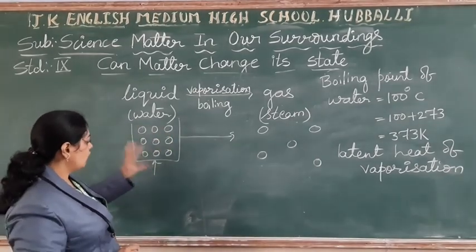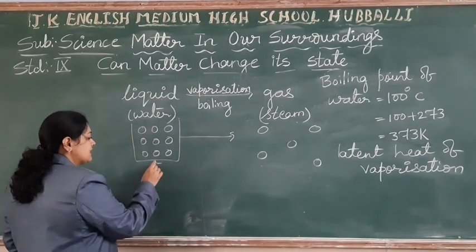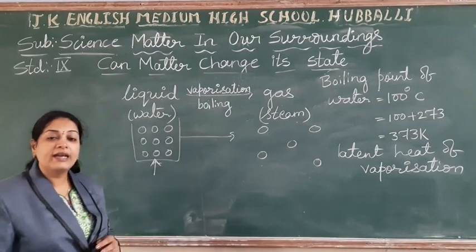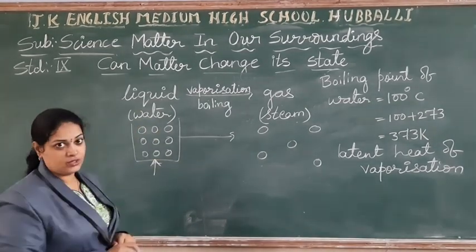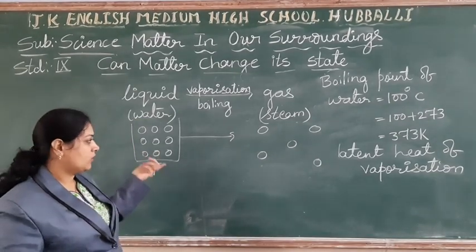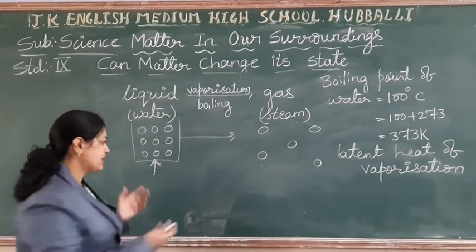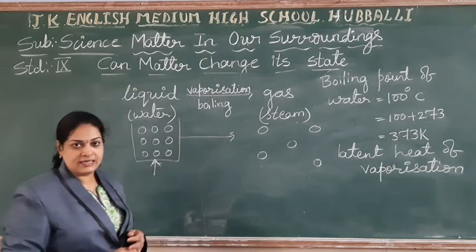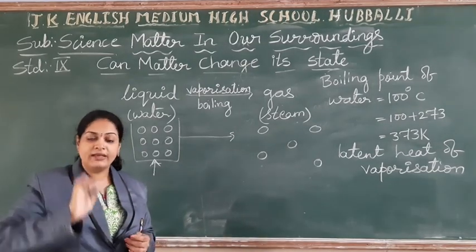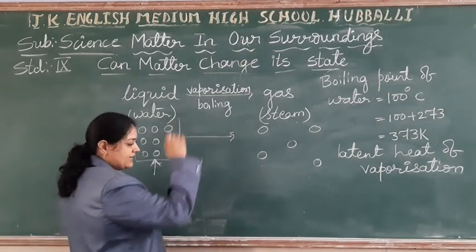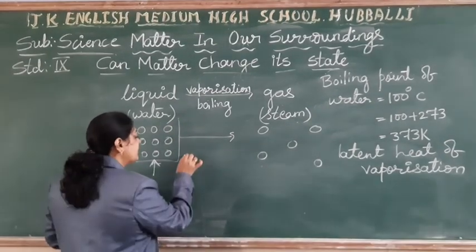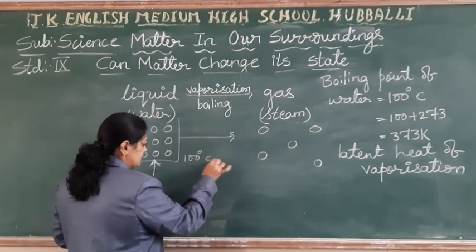So like this the water is there, and you are providing heat to the water. When you took the water it was at a normal temperature, for example, might be 20-25 degrees Celsius. When you are providing heat, what happens? Its temperature will rise. It will reach 100 degrees Celsius.